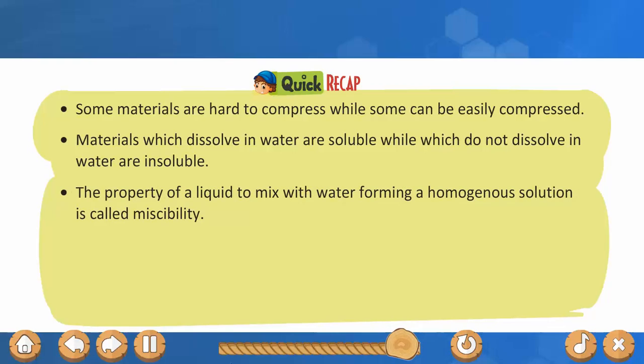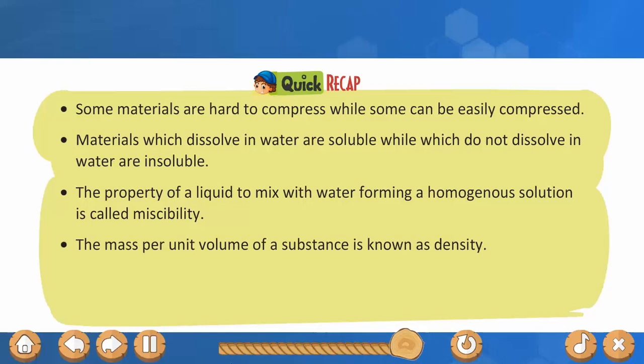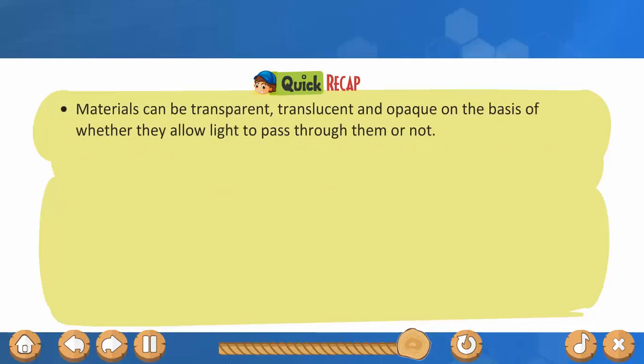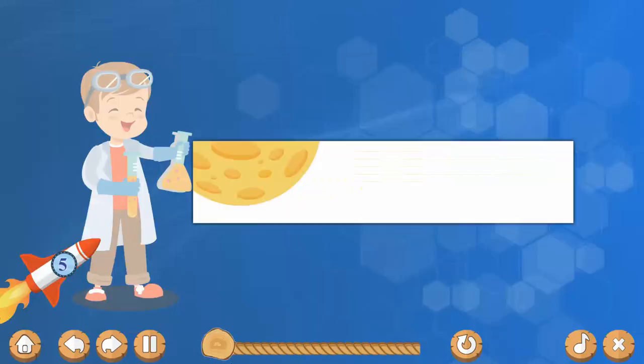The property of a liquid to mix with water forming a homogeneous solution is called miscibility. The mass per unit volume of a substance is known as density. Objects having density less than water float on it, while objects having density more than water sink in it. Materials can be transparent, translucent and opaque on the basis of whether they allow light to pass through them or not. Chapter 5.